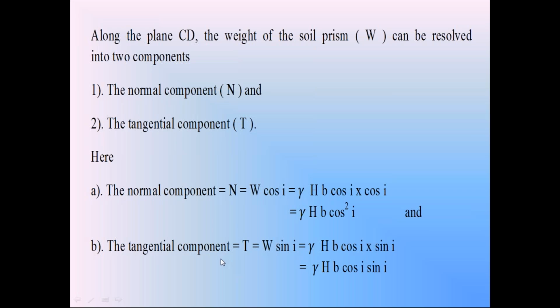And the other component is the tangential component parallel to surface CD. The tangential component T is equal to W sin I. That is gamma HB cos I, that is W, into sin I. So this tangential component T is gamma HB cos I into sin I. So on the surface CD, the weight W is resolved into two components: the normal component N, gamma HB cos square I, and the tangential component T, gamma HB cos I into sin I.